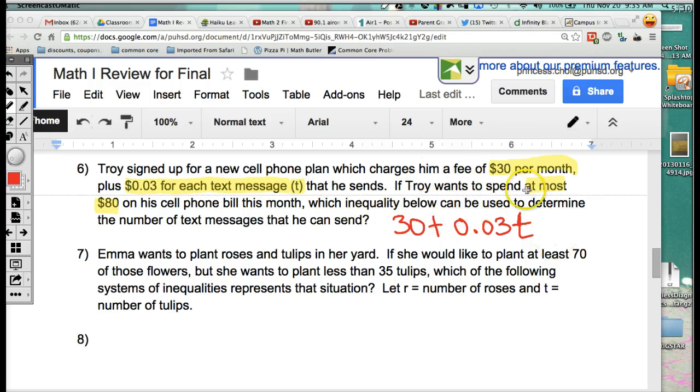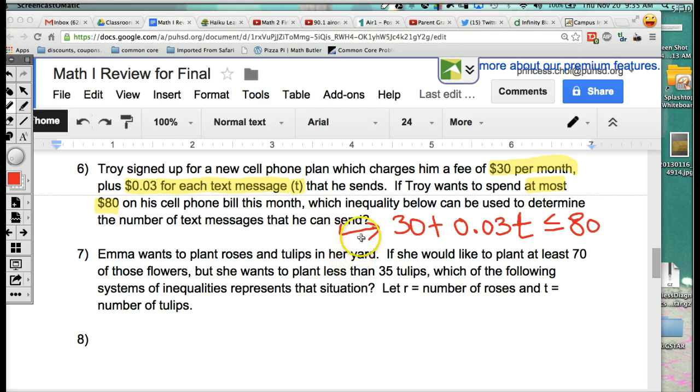And then Troy wants to spend at most $80. What does that mean? He doesn't want to spend more than $80, okay? So Pac-Man's mouth has to be open towards the 80 because that's going to be the biggest number that he's ever going to have to pay. So then my son can still send me I love you, Mommy text messages how many times? Many, many, many times, right? And we don't have to calculate, because we're just trying to set up the inequality, okay?